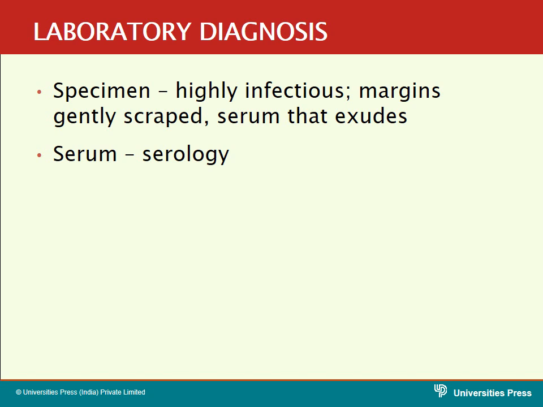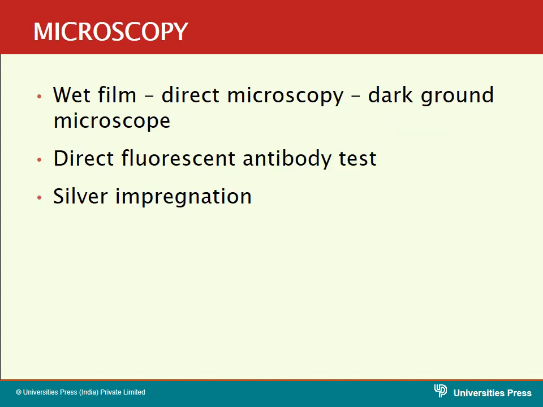These two are helpful for identification of the organisms by doing various direct microscopic examinations. The next specimen is serum. You have to collect the patient's blood, separate the serum and do the various serological tests for the presence of antibodies to syphilis. Start with the microscopic examination of the wet film.